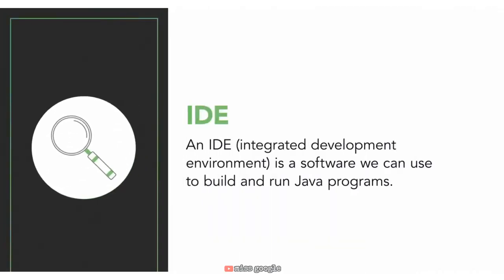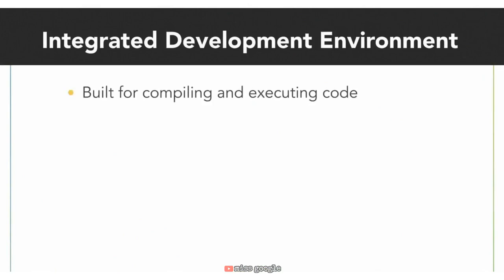Over time, programs get larger and larger, and although you can compile and run Java programs with the terminal, it's often faster to use an IDE. IDE stands for Integrated Development Environment, and it is simply a software that we can use to build and run our Java programs just like the command line. The main difference is that this tool is built specifically for building and executing code, and has a lot of built-in features specifically for that purpose.